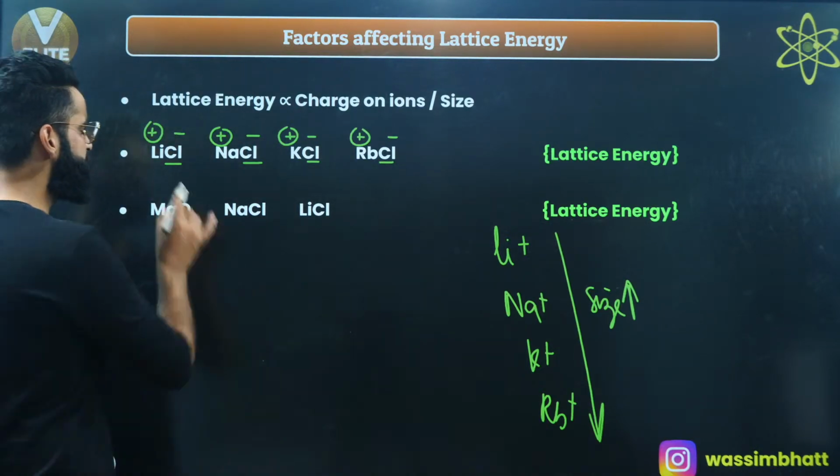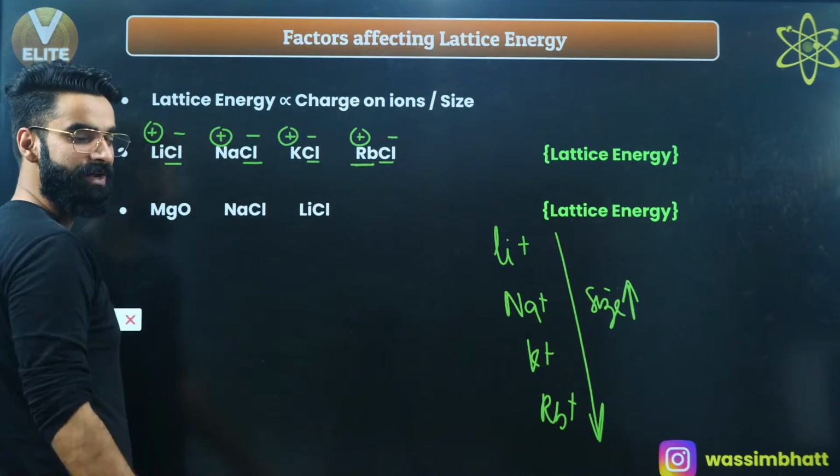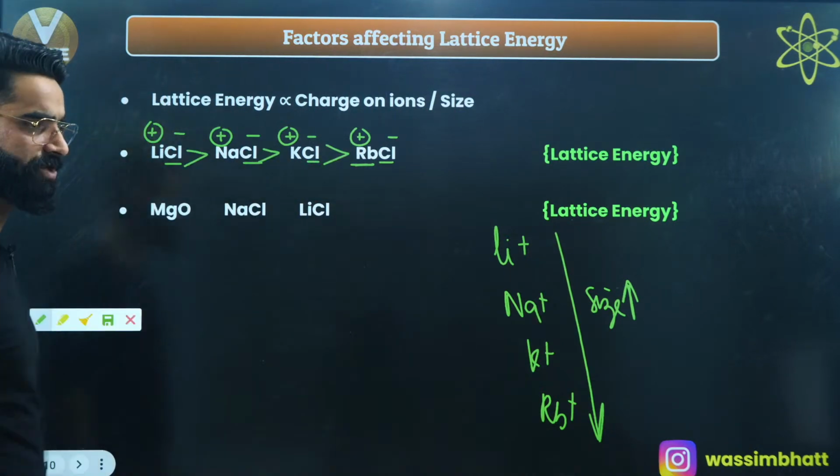Which cation has got the maximum size? This Rb positive has got the maximum size. Wherever size is maximum, lattice energy is minimum. So this is going to be the order of the lattice energies. I'm sure it's clear to everyone, yeah?